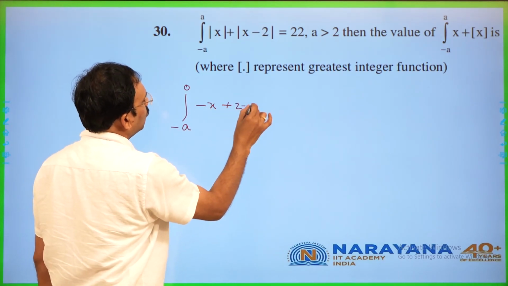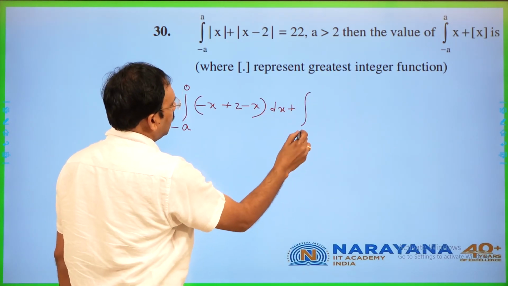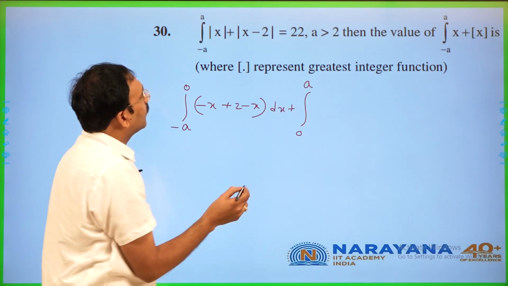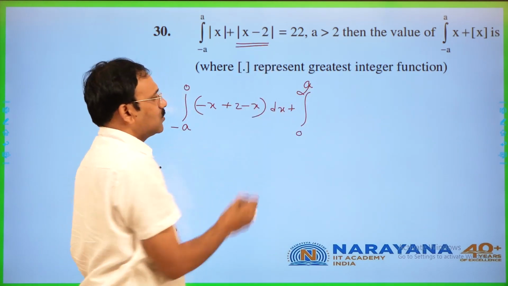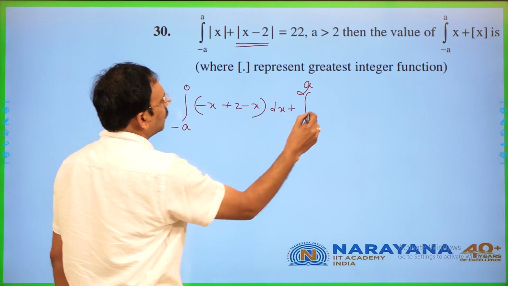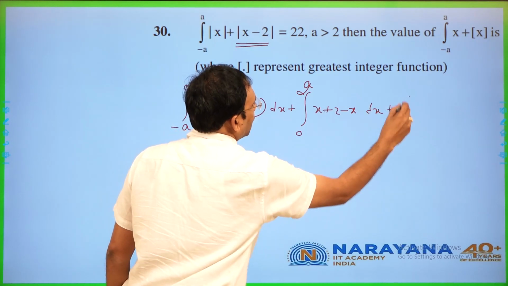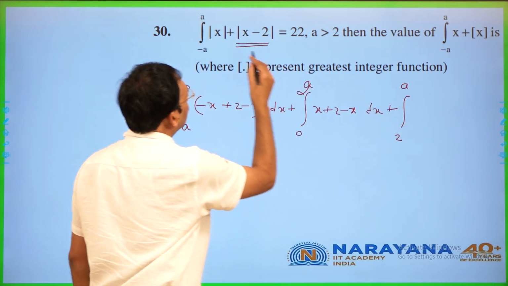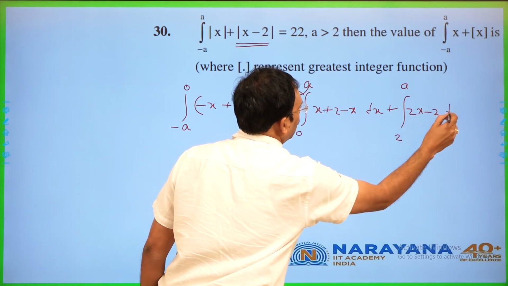This is also going to be 2 minus x dx plus integral 0 to a. Of course, a is more than 2. You take up to 2 because mod x minus 2 is given. So when more than 2, this is x, whereas it is 2 minus x dx plus integral 2 to a. This is going to be, both are positive, 2x minus 2 dx.